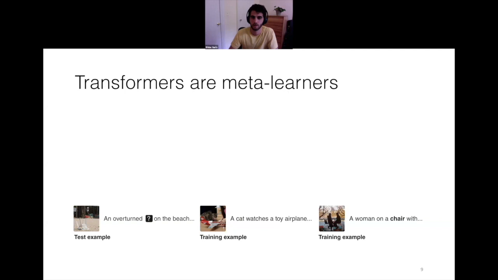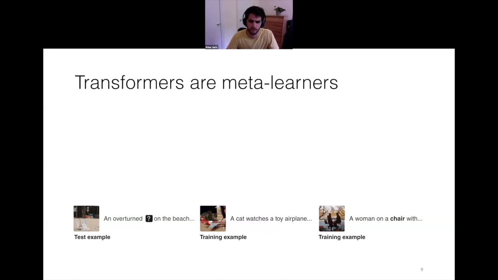So because we want to learn how to learn, we use meta-learning. So we formulate every task in this meta-learning setting as a language acquisition task. And as usual, every task consists of a meta-training set and a meta-testing set. In this slide, we show an example of the task that we call an episode, which contains some training examples and a test example where the test evaluates the language acquired from the training examples. In this specific episode, the language acquisition task consists in acquiring the word chair, which is a new word that the system has never seen. So then the ground truth for the test example is the word chair.